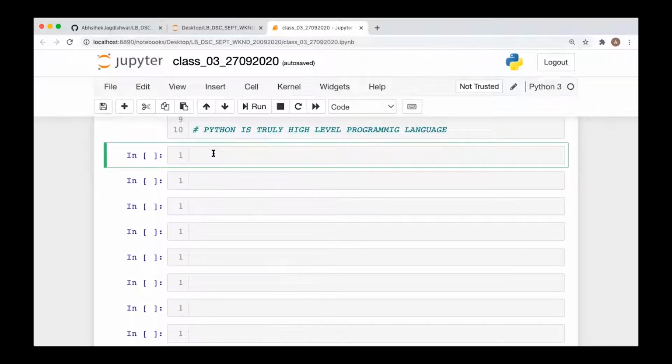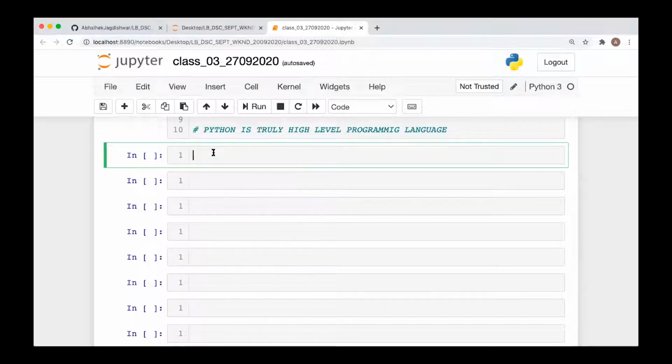Yeah, C is not preferred, but you can do the machine learning stuff in C. It depends. Let's say I have two people. One is from a technical background and knows C. One is from a non-technical background and doesn't know any programming language. If you ask them to do the machine learning stuff or the data analysis, the person who is from a C background would prefer to go with C.